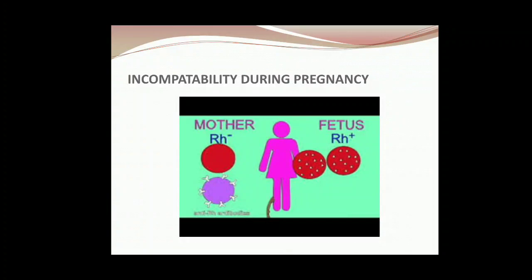So when the next pregnancy occurs, what will happen? Because the fetus will be Rh positive and the mother has antibodies against Rh positive, this may again lead to agglutination, or it may lead to death, and this is known as erythroblastosis fetalis.